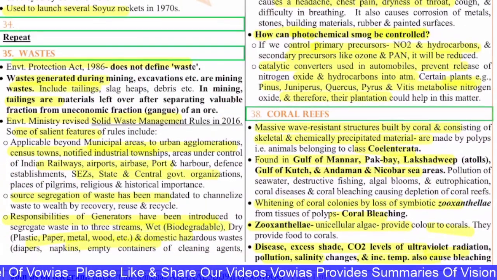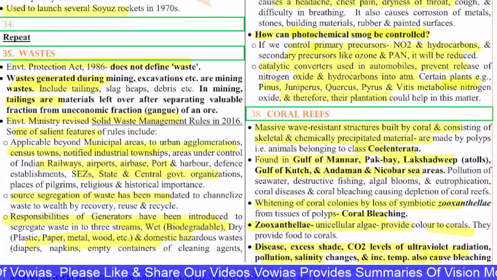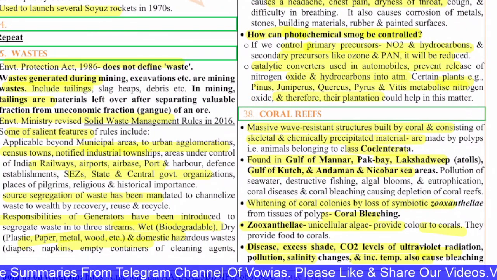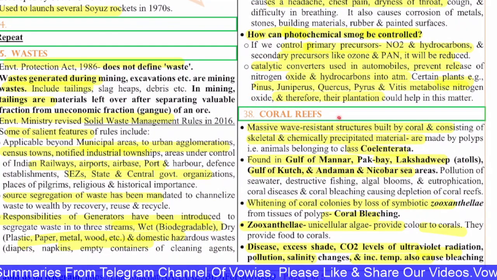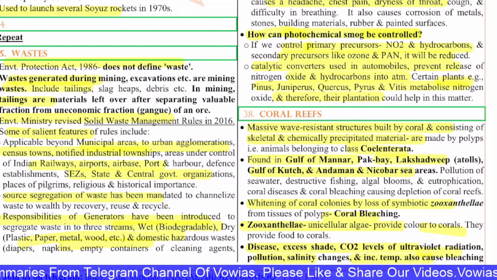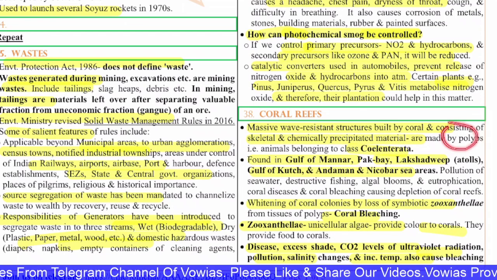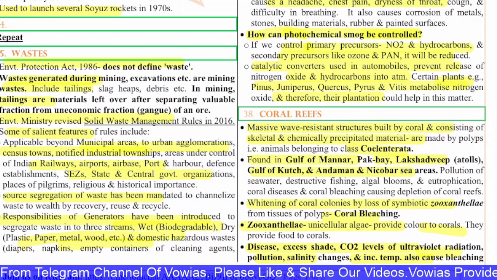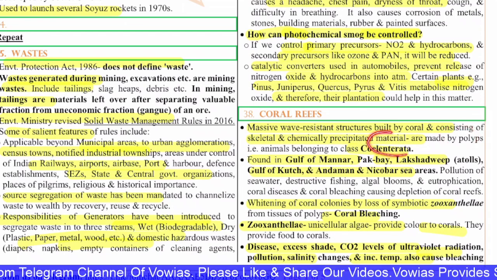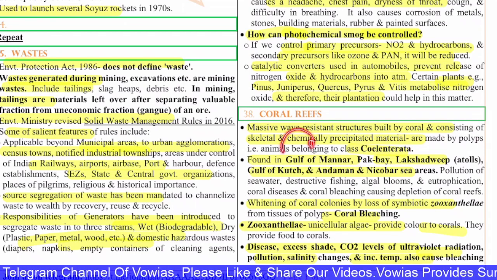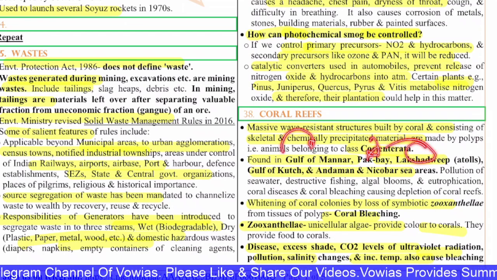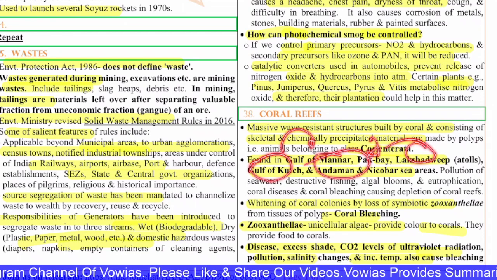Next, 38th question is on coral reefs. Coral reefs are massive wave resistant structures built by corals and consisting of skeletal and chemically precipitated material. They are made by polyps, that is animals belonging to the class Coelenterata, found in the Gulf of Mannar, Palk Bay, Lakshadweep, Gulf of Kutch, and Andaman and Nicobar areas.